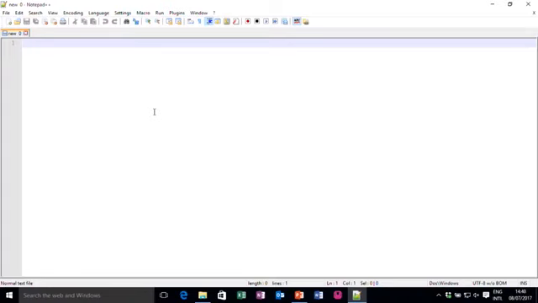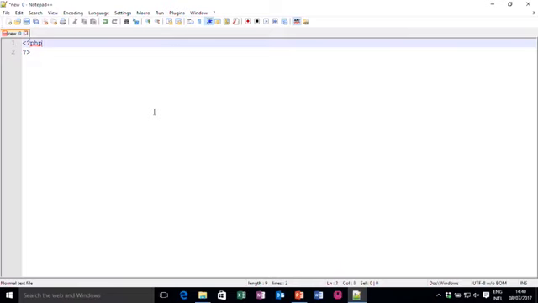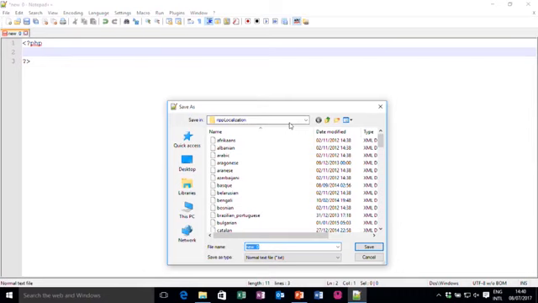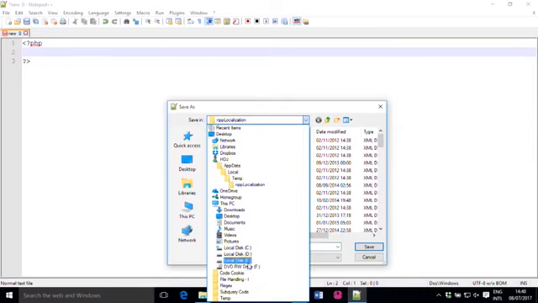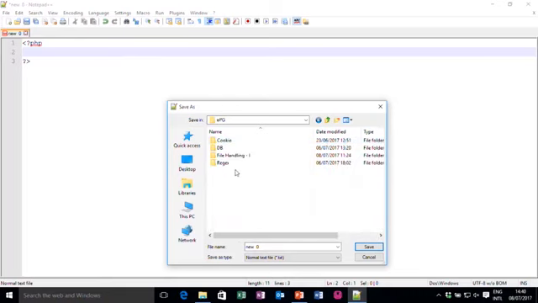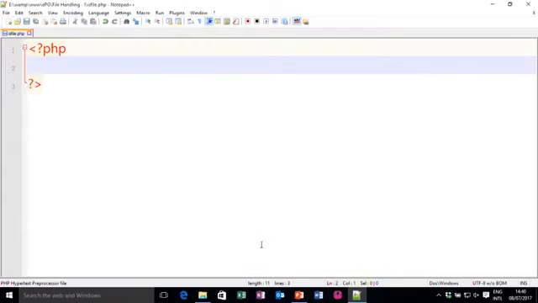Let me open my notepad file. In this notepad, I start PHP coding by writing opening and closing PHP tag and save this file, file save as, on my WAMP server. So, I open E drive WAMP www in EPG folder. There is a folder I created called file handling 1, and in that let me create the file name as isfile.php. So, this is my isfile.php.